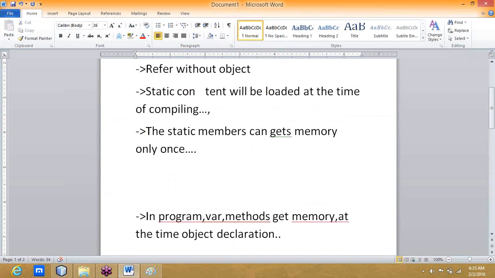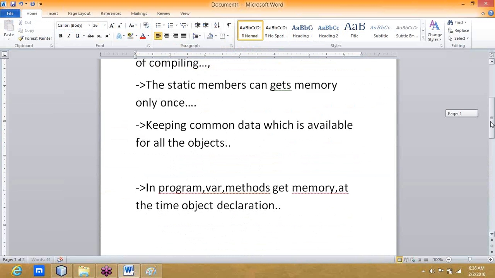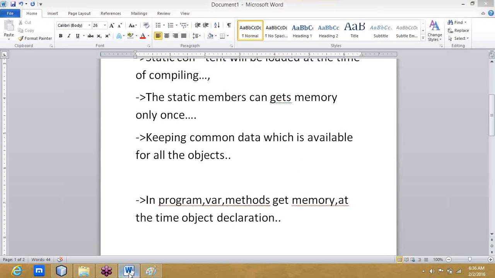Those data which are available for all the objects, we have to keep as static. Okay, this is all the description about static. This is enough.